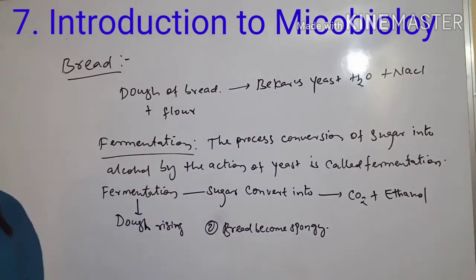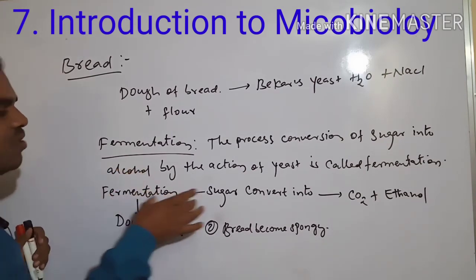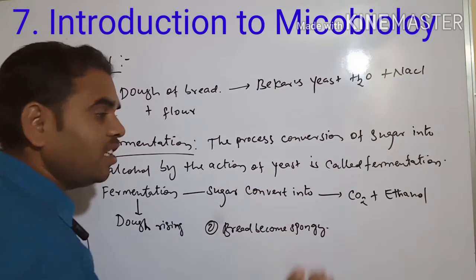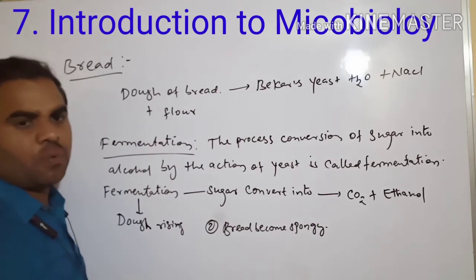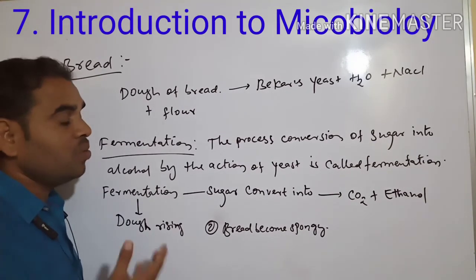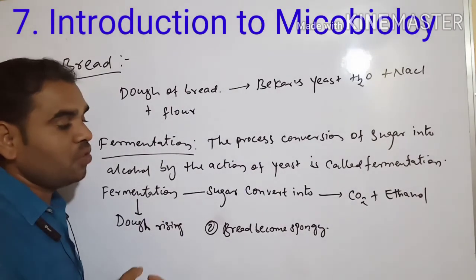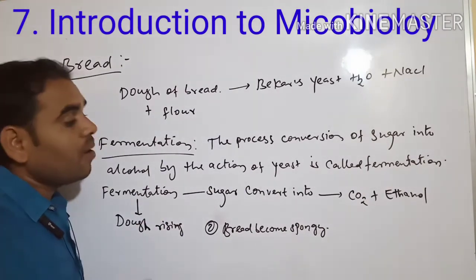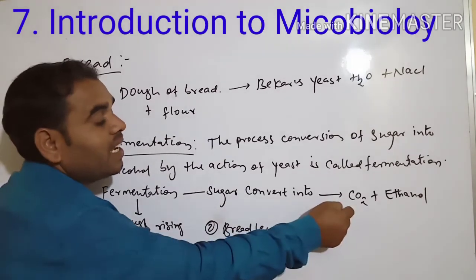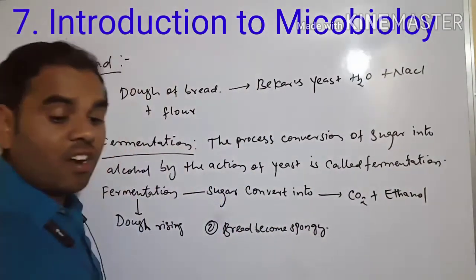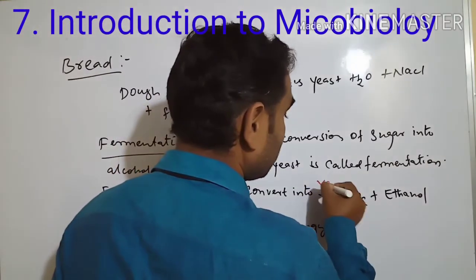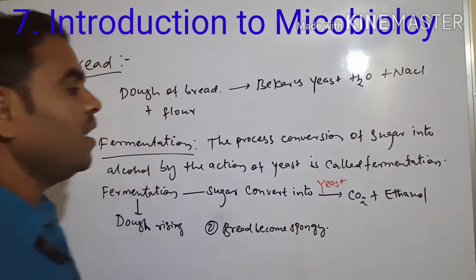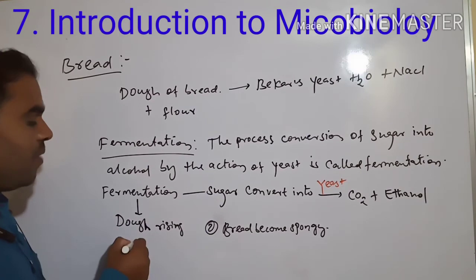See, once you have to listen here. In the fermentation process, we are adding sugar. This sugar, any sugar, any flour: wheat flour, rice flour, maize flour. Any flour, and what do we have to do? Add sugar. In this sugar and flour, it is converted into carbon dioxide plus ethanol. How? In the presence of yeast.